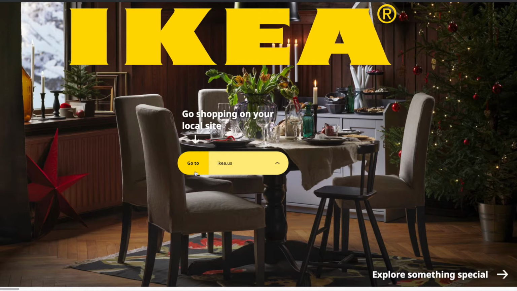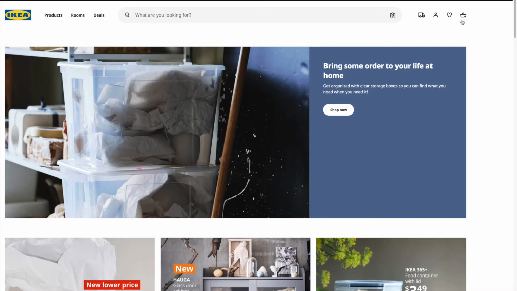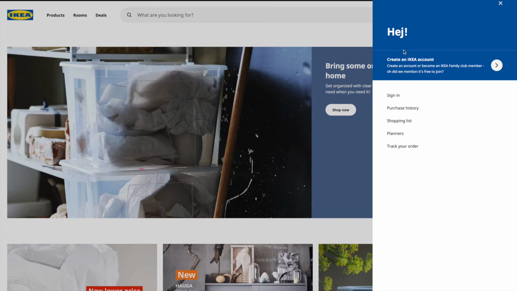So once you've confirmed that you're on the US website and not the Canadian website, you want to go ahead, enter the website, and you'll see the home screen once you're there. From the home screen, we are going to log in. So right here on the top toolbar, you're going to click the My Profile button. From there, you're going to either sign in or create an account.